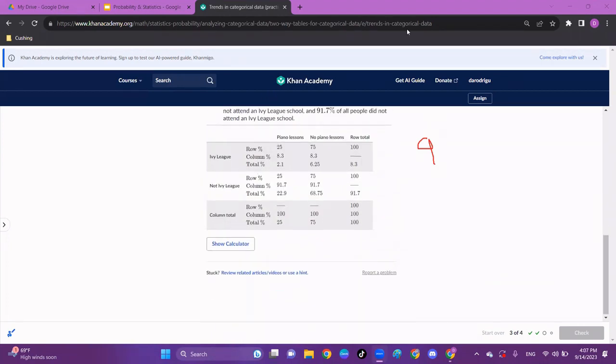So if I'm looking at the total percentages here, Ivy League, no piano lessons. If I'm looking at the totals, I'm looking at the 6.25. So this specific part of the table is representing the people who went to an Ivy League school but did not take piano lessons. In total, that was 6.25% of the population. So if I think of the total size,